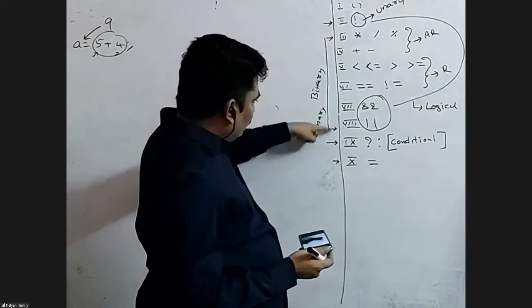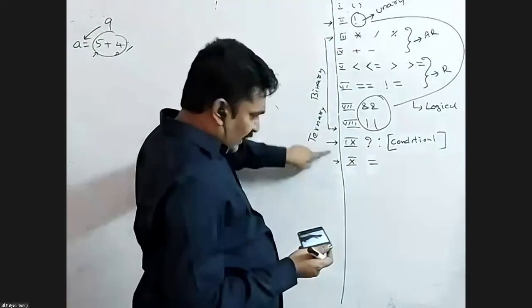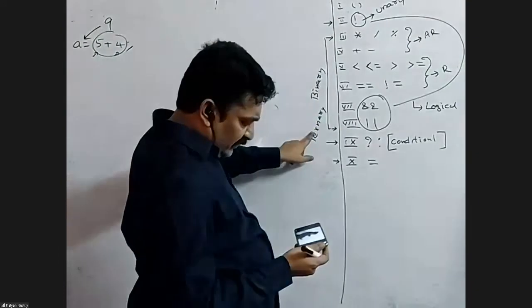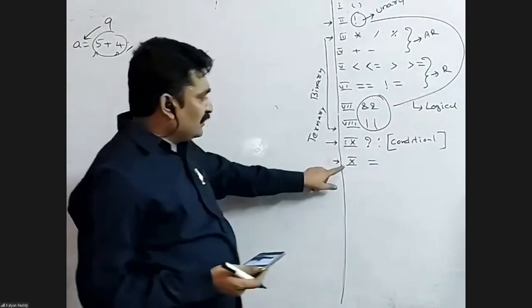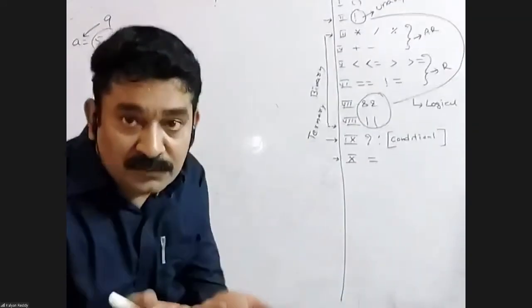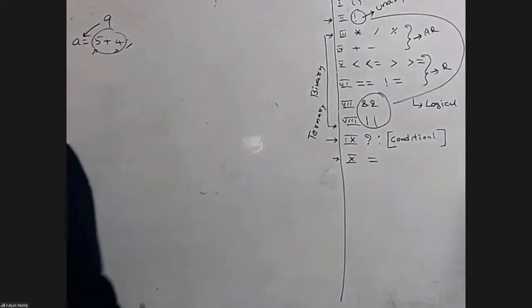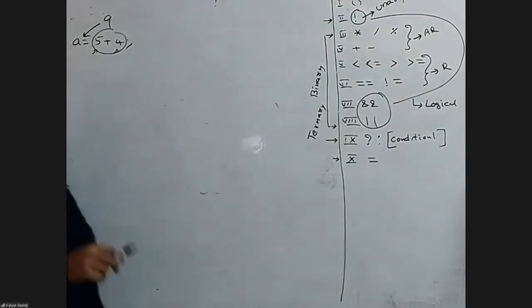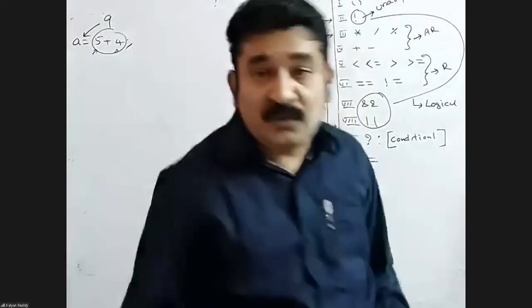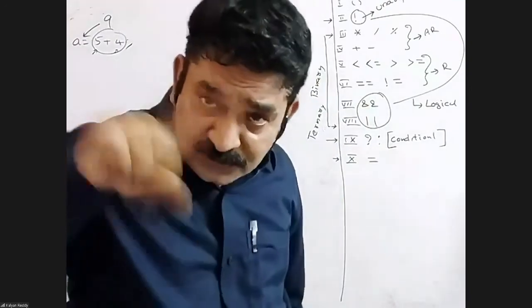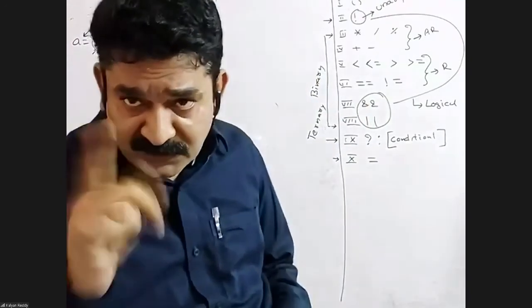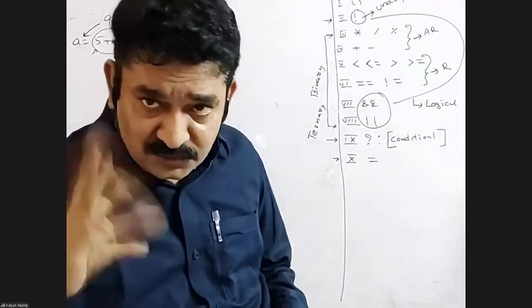This place to this place all are binary. Last but one, this comes under ternary category. Last one also binary assignment, two arguments. All relational logical operators always return 1 or 0. If the expression is true, the operator returns 1, else 0, and every non-zero is true, 0 is false.